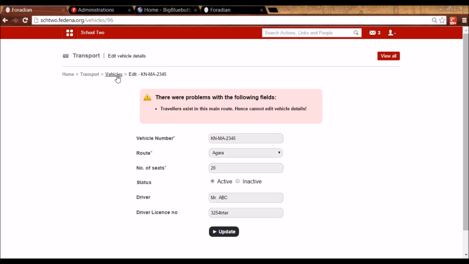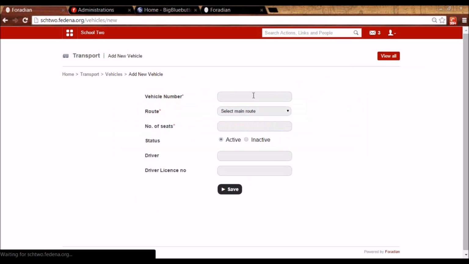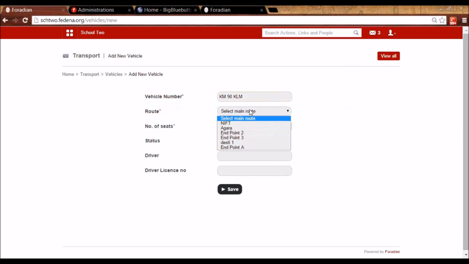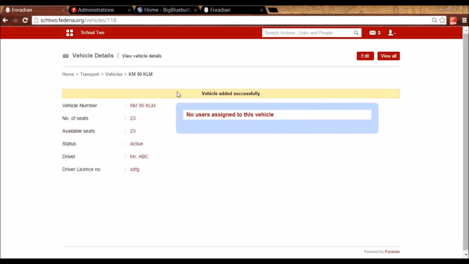Okay, since I'm editing it, I'm not adding a new one. It is not allowing me to, since I've already assigned students in this vehicle. I've already allotted students in this vehicle. Let me add a new one. I can select the main route to be endpoint A. Number of seats can be set. Driver can be set. And the license number. So this way I've added a vehicle.